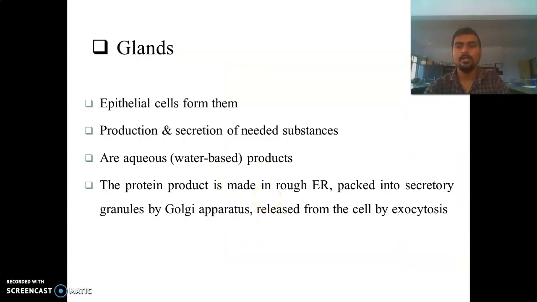Now glands. These are formed from the epithelial cells. They are involved in the production and secretion of substances needed by the body. These substances include aqueous products and protein products, which are made in the rough endoplasmic reticulum, packed into secretory granules by the Golgi apparatus, and released by exocytosis.